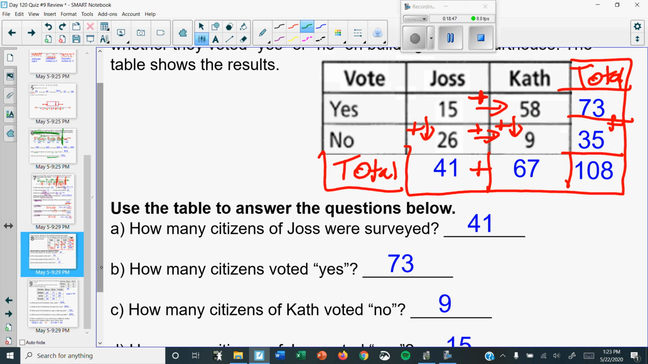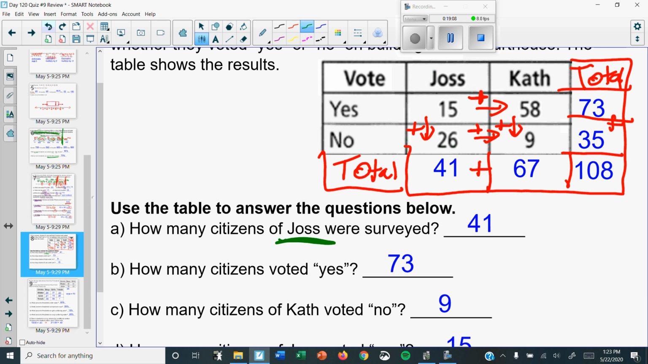So how many citizens of Joss were there? Did it ever talk about yes or no if they voted no? It just says how many people in Joss are there. So you go to where it says Joss, you go all the way to the bottom, and it says 41. And there's your answer, because it didn't matter if they voted yes or no. I just wanted to know how many people were in Joss.